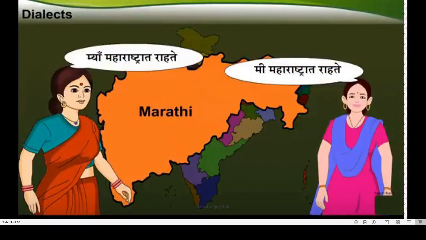See, the meaning is the same, but some difference is there. This lady is telling "मैं महाराष्ट्रात राहते". This one is telling "मी महाराष्ट्रात राहते". In Konkani, she will say "महाराष्ट्रात राबतो" or "महाराष्ट्रात राबता". Like that, the meaning is the same, dialects are there. Okay? But that is Marathi only.